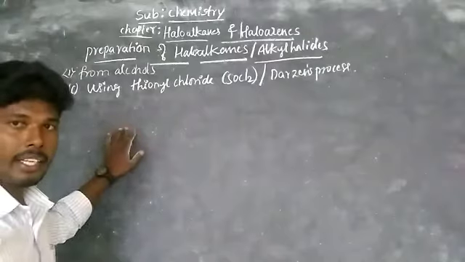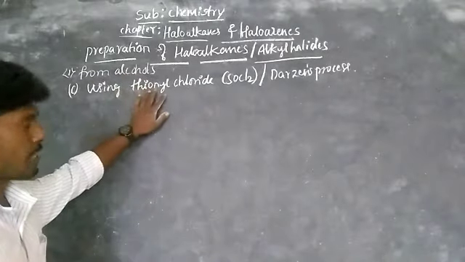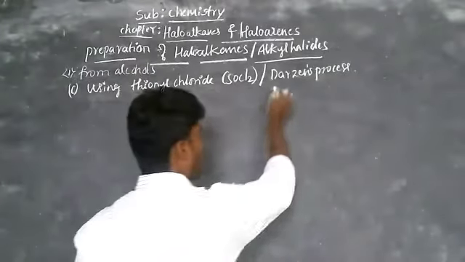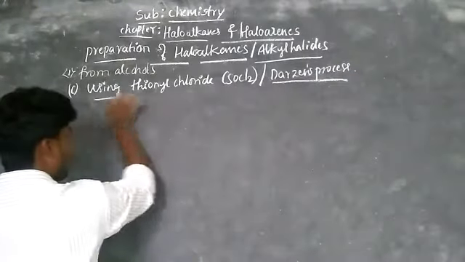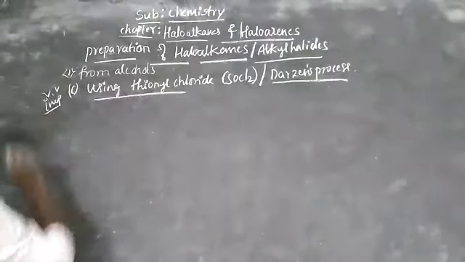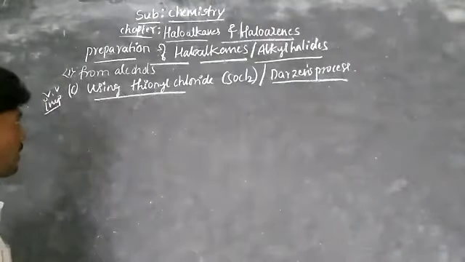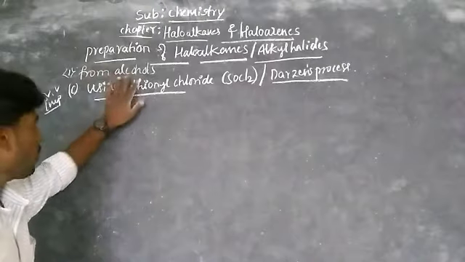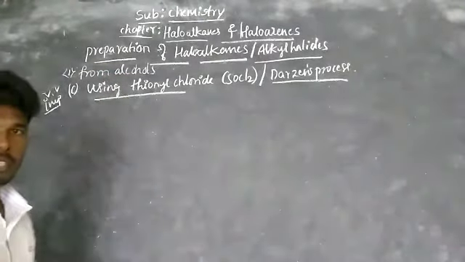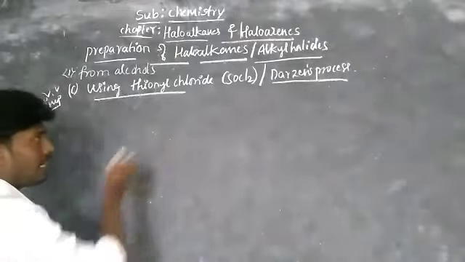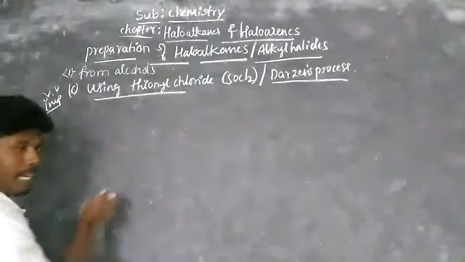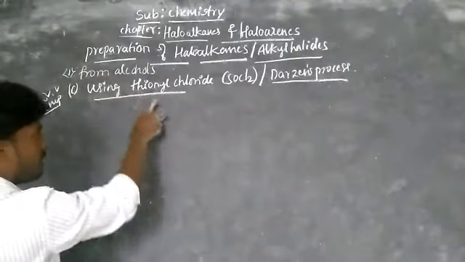The third method is by using thionyl chloride, SOCl2, and this process we call the Darzens process, very important for the purpose of examination. That is, from alcohols using thionyl chloride is called the Darzens process. In this process, alkyl chloride is prepared by treating alcohols with thionyl chloride.